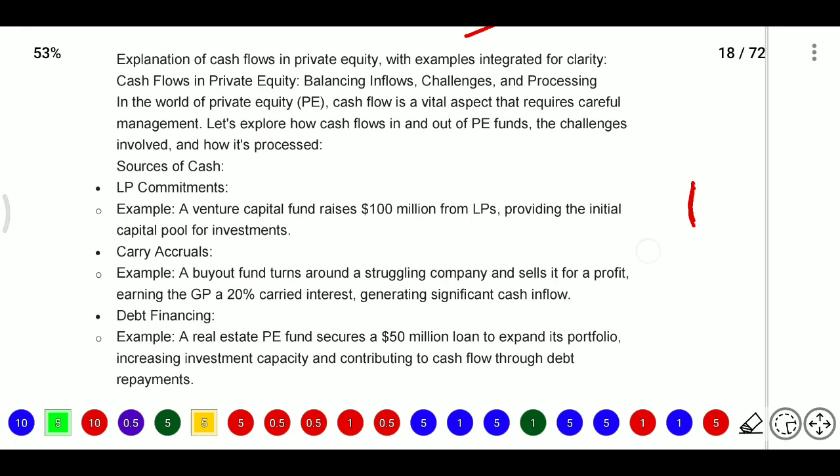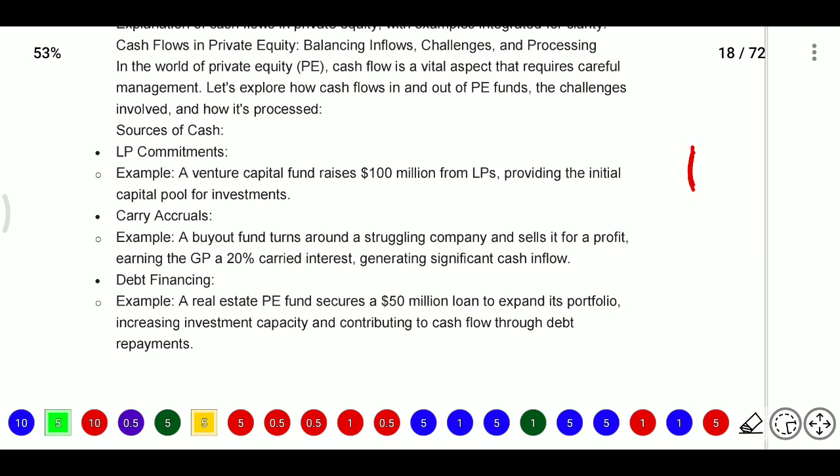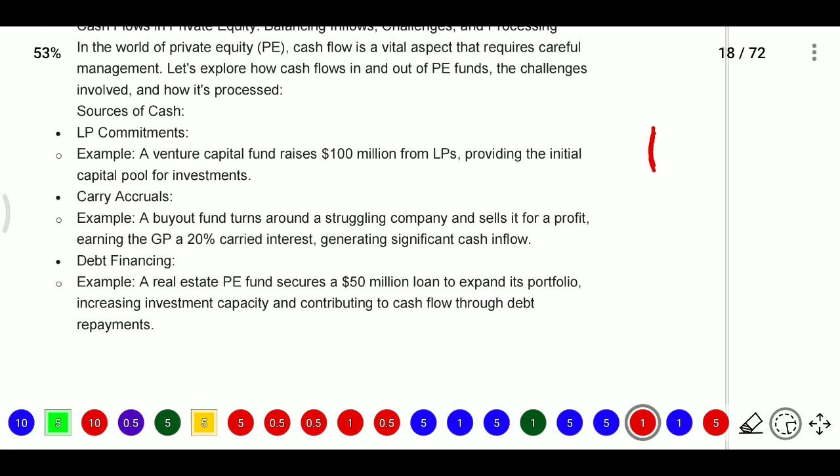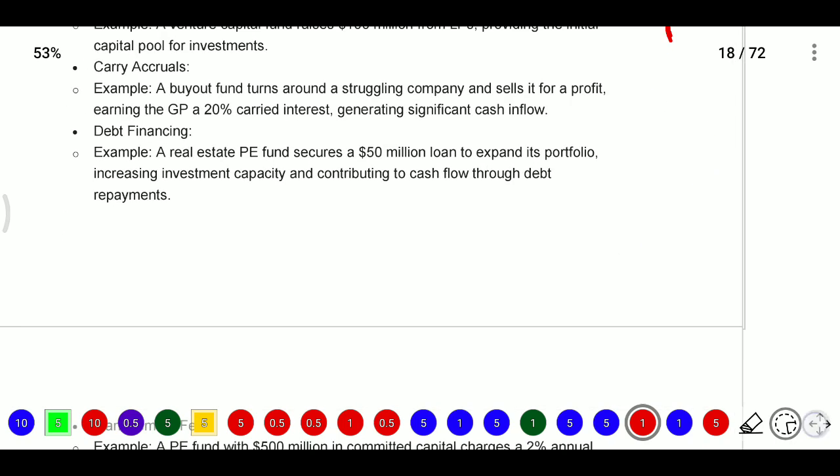LP commitment means, for example, a venture capital fund raises $100 million from LPs, that is limited partners, providing the initial capital pool for investments. Next, carry accrual: a buyout fund turns around a struggling company and sells it for a profit, earning the GP 20% carried interest and generating significant cash inflows. Next, debt financing: for example, a real estate PE fund secures a $50 million loan to expand its portfolio, increasing investment capacity and contributing to cash flow through debt repayment.